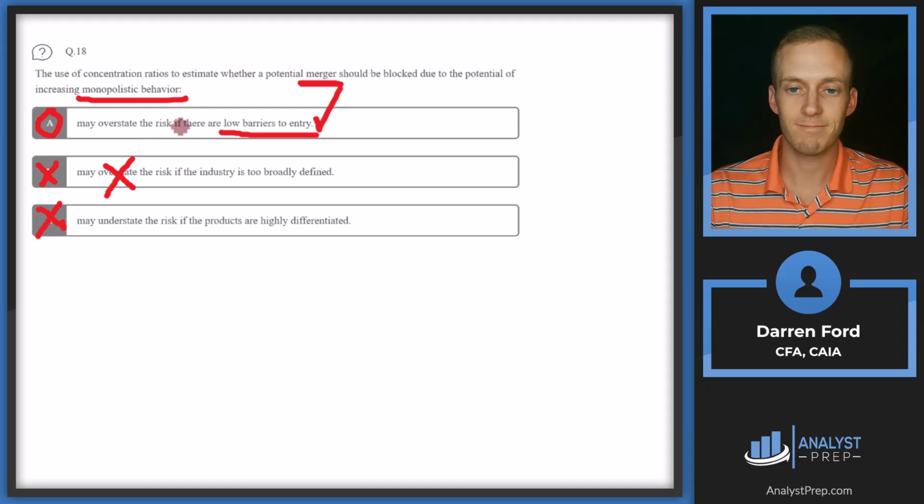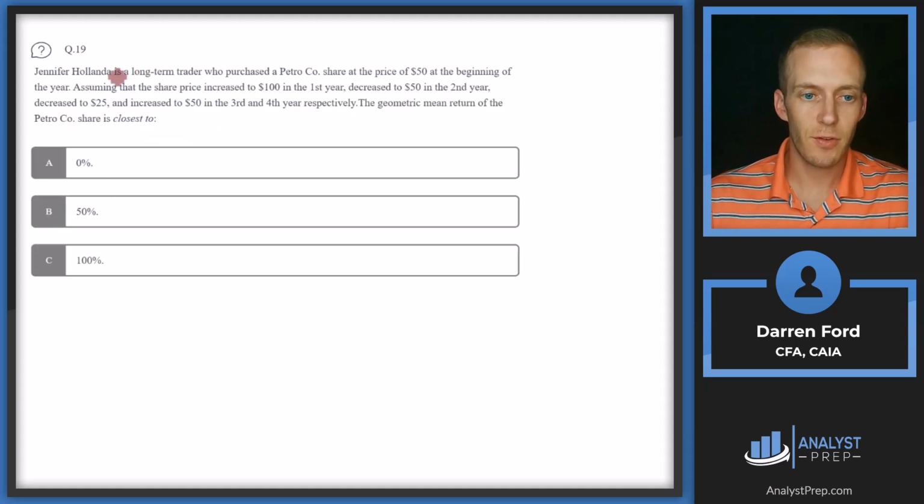May overstate risk. Question 19. Jennifer Hollanda is a long-term trader who purchased a PetroCo share at the price of $50 at the beginning of the year, assuming that the share price increased to $100 in the first year, decreased to $50 in the second year, decreased to $25, and increased to $50 in the third and fourth year, respectively. Volatile share price here. The geometric return of the PetroCo share is closest to.